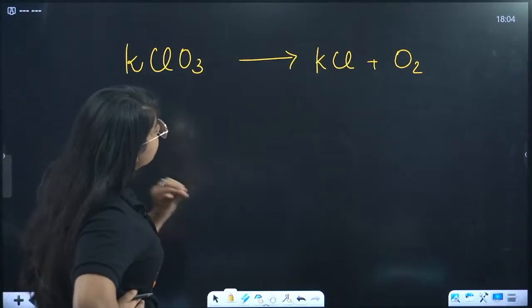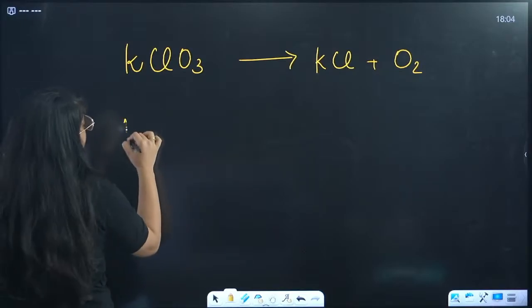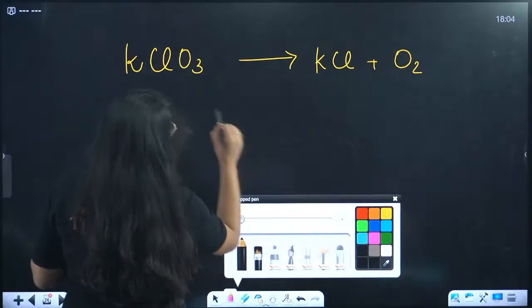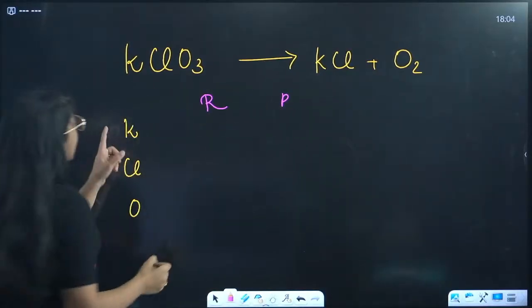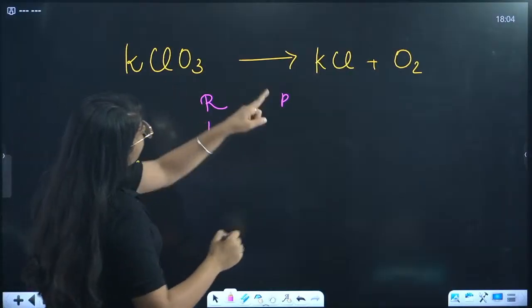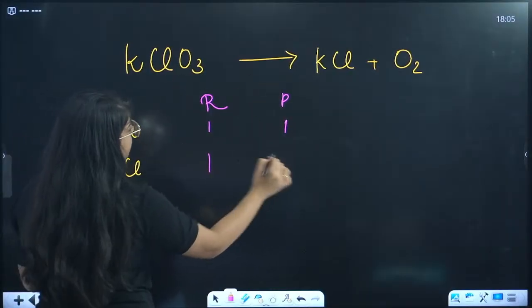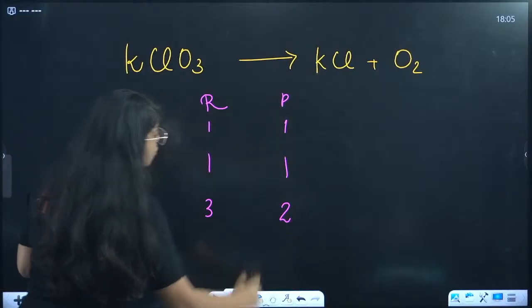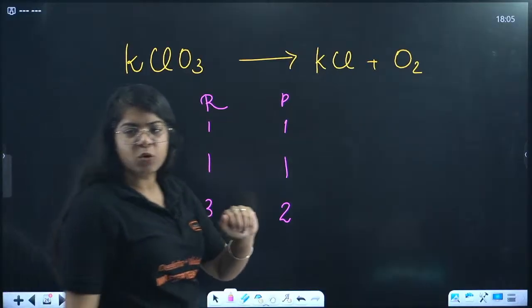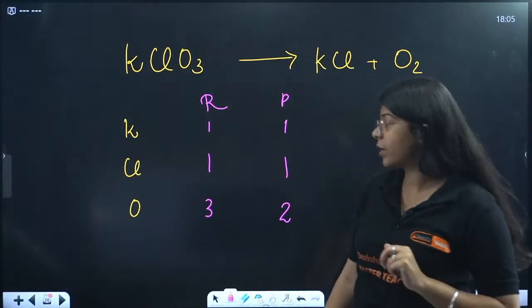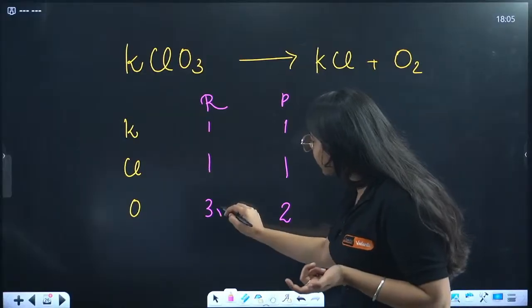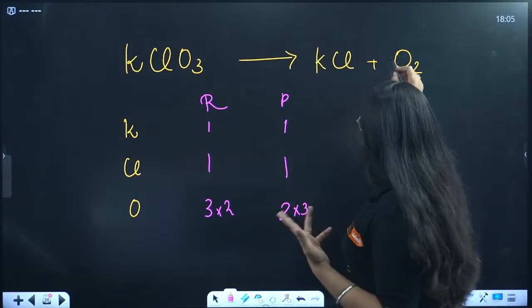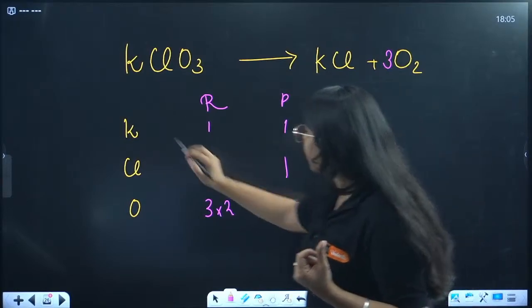Okay, so see, how will you balance? First we have 3 elements, K, Cl and O, on the reactant side and the product side. On the reactant side K is 1, on the product side K is 1, Cl is 1, O is 3 here and 2 there, right? So these are balanced. Let's quickly move to oxygen. If I multiply 3 with 2 and 2 with 3, then oxygen will be balanced. Simple. So 3 here and 2 here.